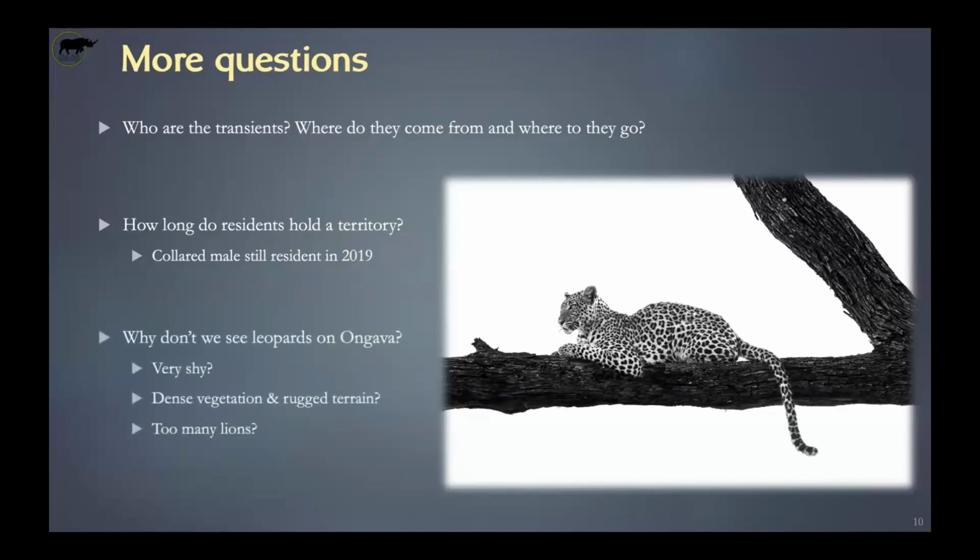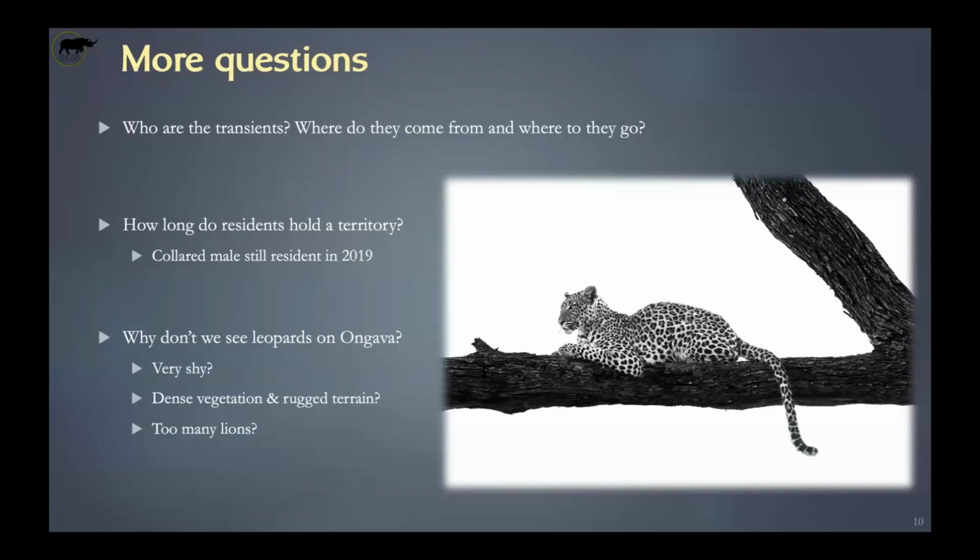And obviously now more in terms of the hospitality questions, like why don't we see leopards on Ongava? Why don't the guests see leopards? Is that because they are very shy? From the few observations that I have, it doesn't seem the case. When they're at a waterhole, leopards are very chill. No matter the noise and the lights, they come, they drink, they do their business and they go. On game drives, I've never seen them. But the fact that we only do game drives during the day probably reduces the probability of seeing them. But even if we were driving at night, the vegetation is very dense, so it doesn't lend itself to good observation of leopards, who are in any case quite secretive species.